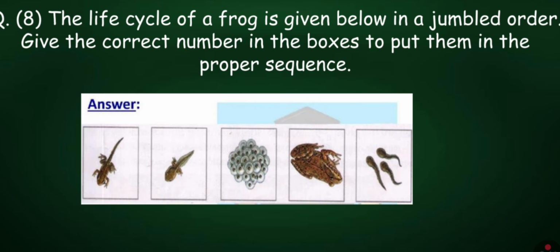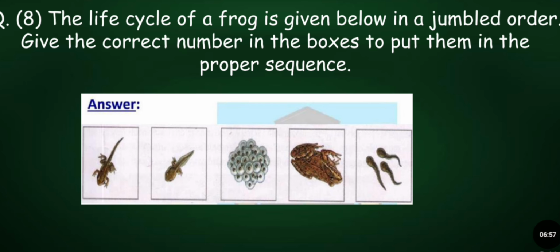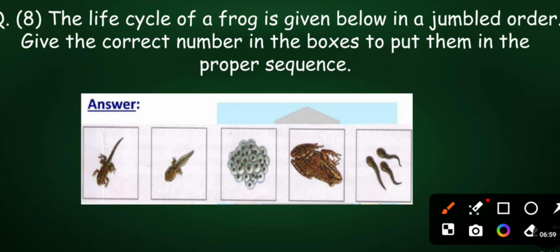Question number 8. The life cycle of a frog is given below in a jumbled order. Give the correct number in the boxes to put them in the proper sequence. Write down the sequence.